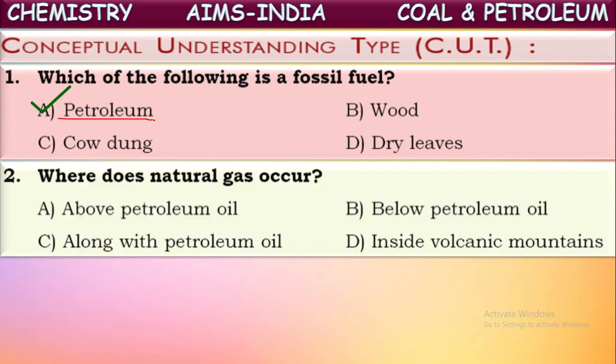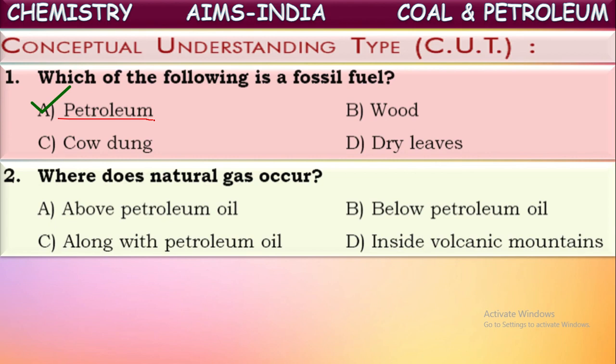See the next one. Where does natural gas occur? Even this natural gas is formed, just like petroleum, by the decomposition of dead vegetation. Sometimes this natural gas will be produced along with the petroleum and sometimes without petroleum, of course.